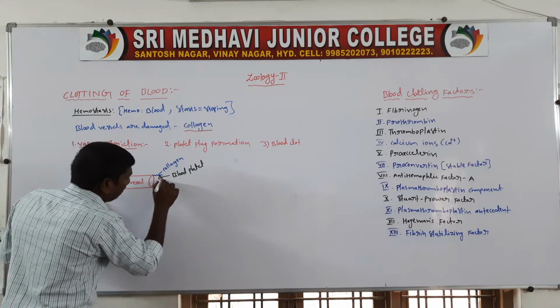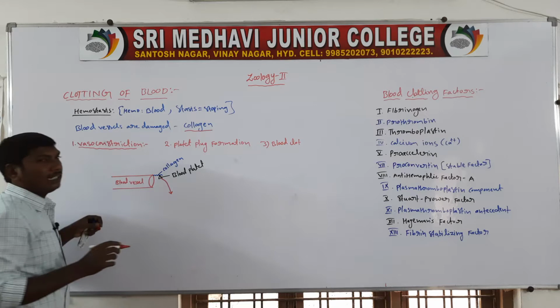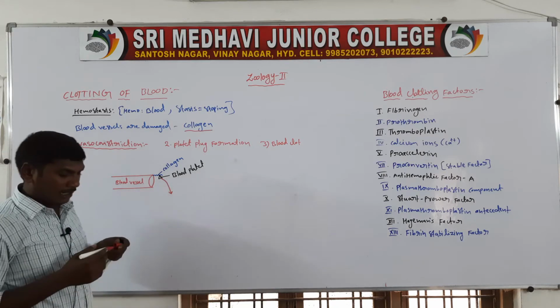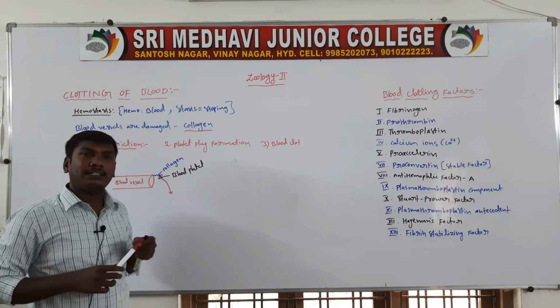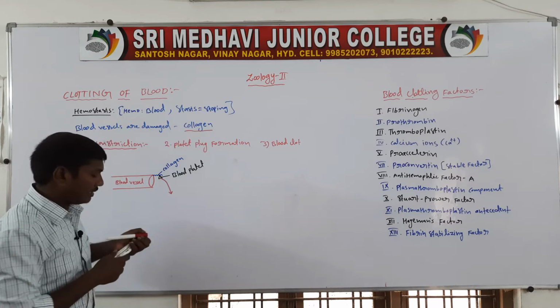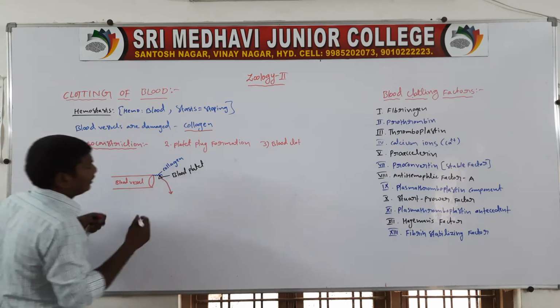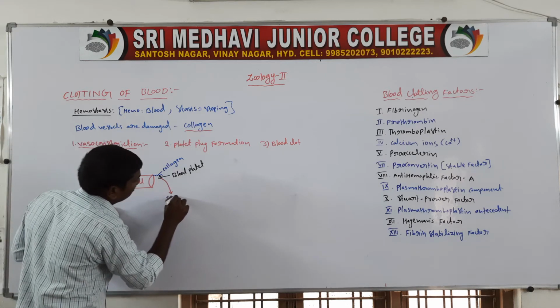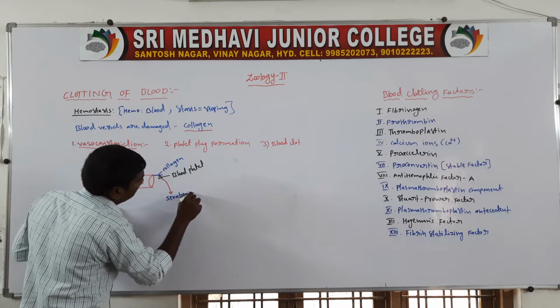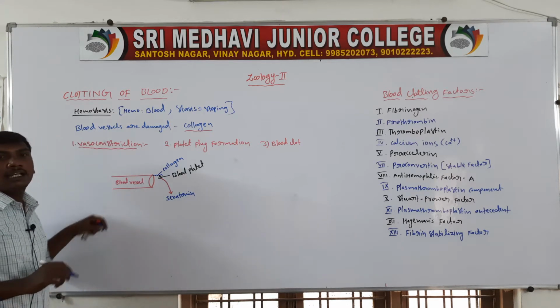These attached blood platelets release some chemicals. The chemical is serotonin.